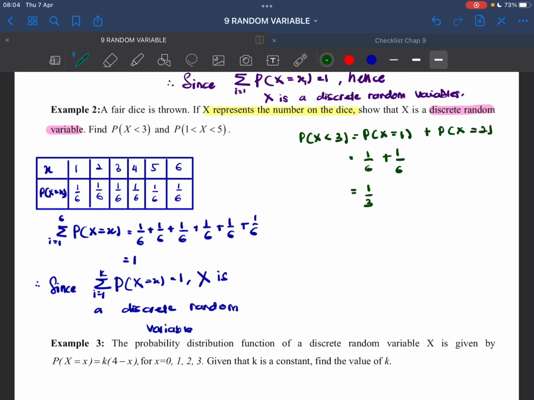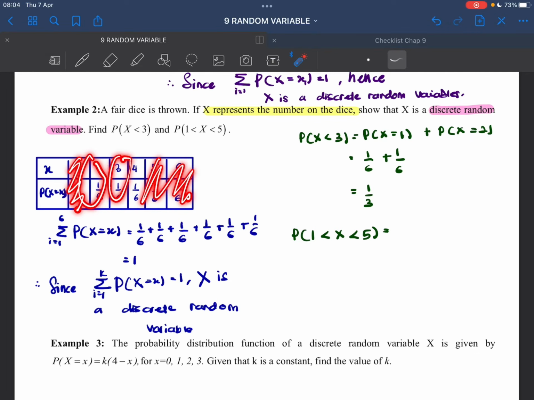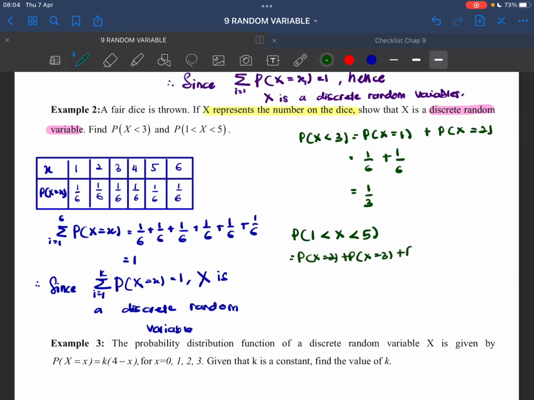Okay, the next one we have P(1 < X < 5). 5 not included, 1 not included. So that will be 2, 3, 4. Okay, just sum up everything: P(X=2) plus P(X=3) plus P(X=4).